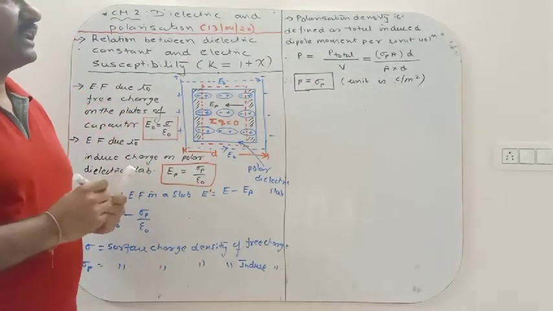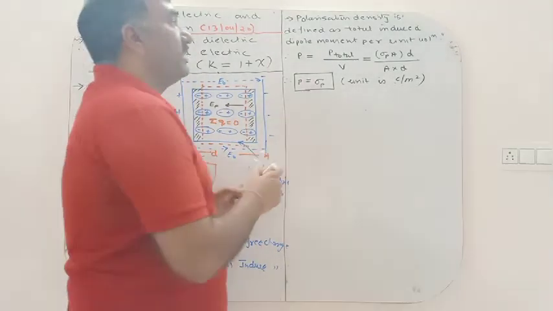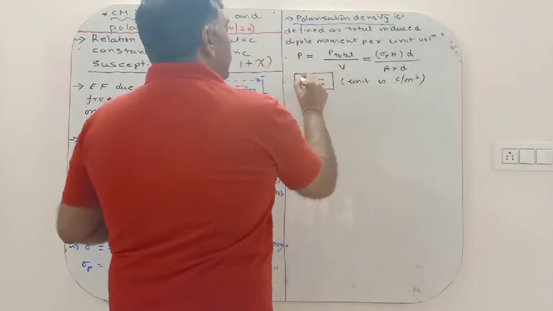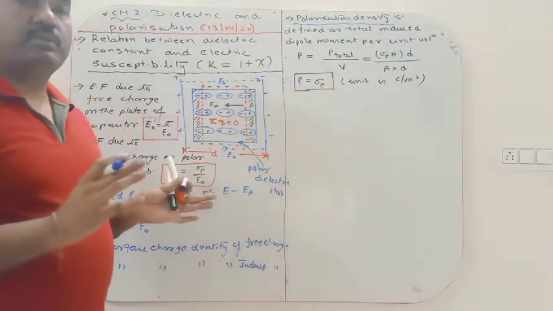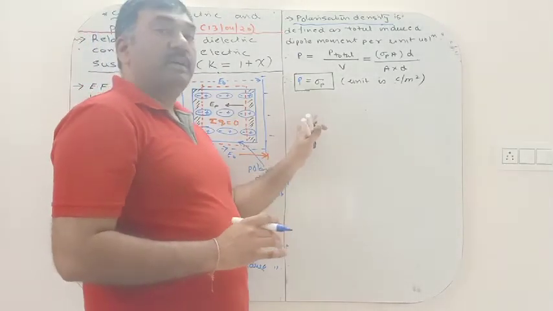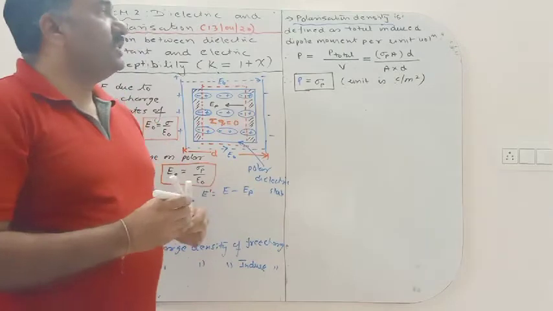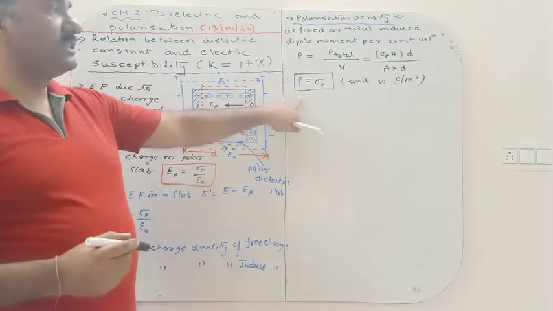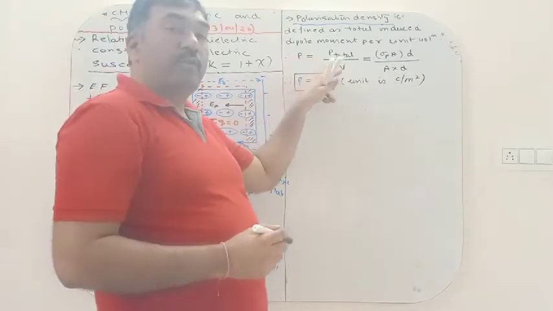Then we have polarization density. It is represented by capital P. So what is polarization density? The total induced dipole moment per unit volume of a dielectric slab is known as induced or polarization density, and polarization density is P total divided by volume.